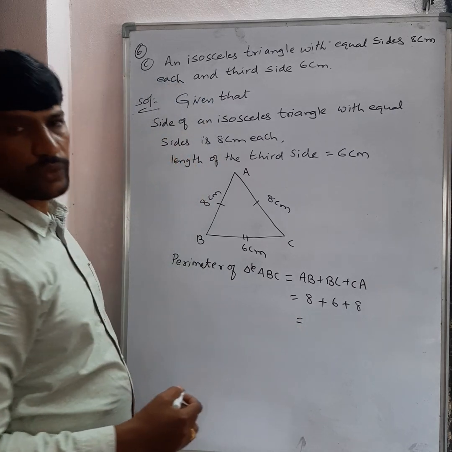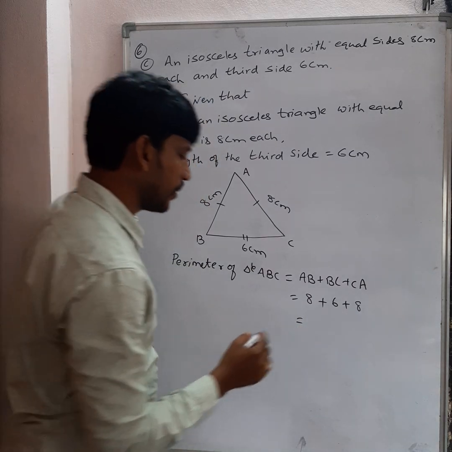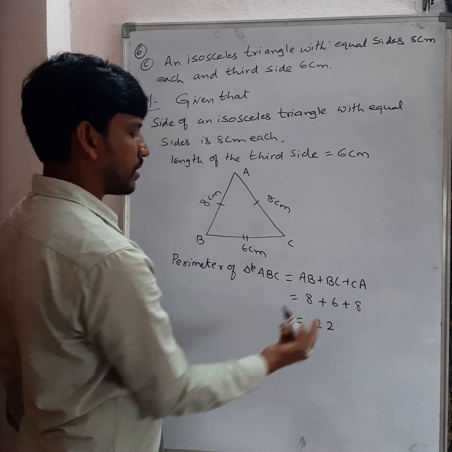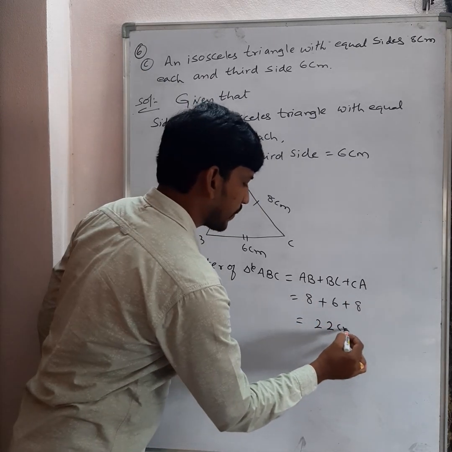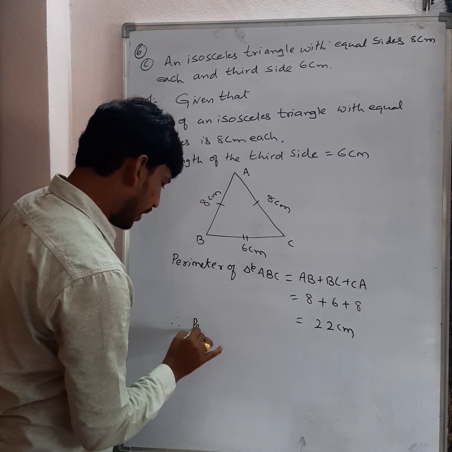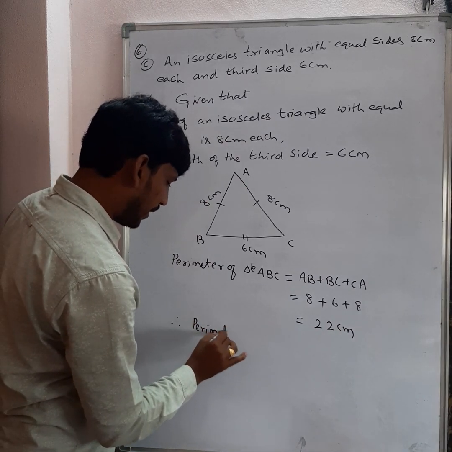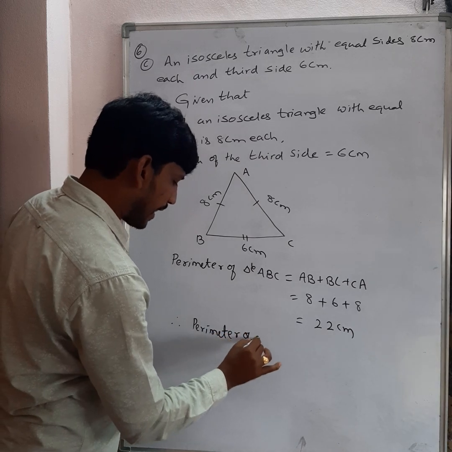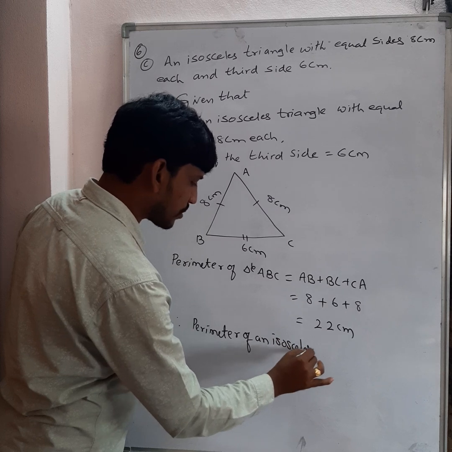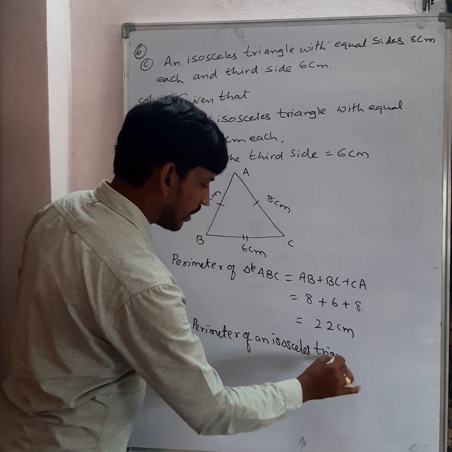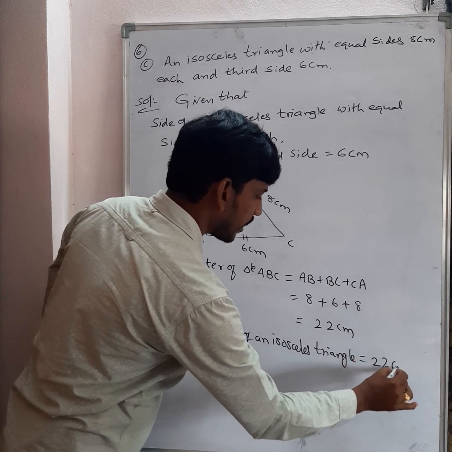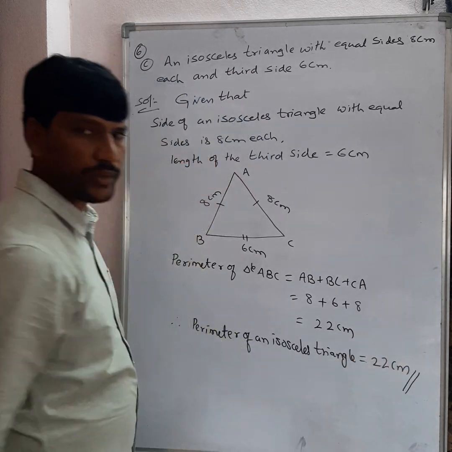So 8 plus 6 equal to 14, 14 plus 8 is equal to 22. This is clear? 8 plus 8 is 16 plus 6 is 22 centimeter. So therefore perimeter of an isosceles triangle is 22 centimeter. Is clear, my dears, everyone?